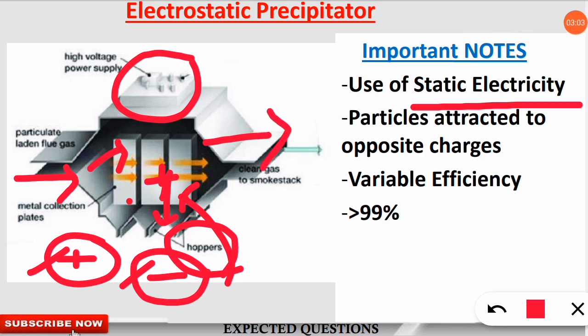The efficiency varies with the kind of electrostatic precipitator and the usage, but sometimes it is greater than 99%. So it is also of highly variable efficiency. I hope you are clear with the important kinds of air pollution controlling equipment.